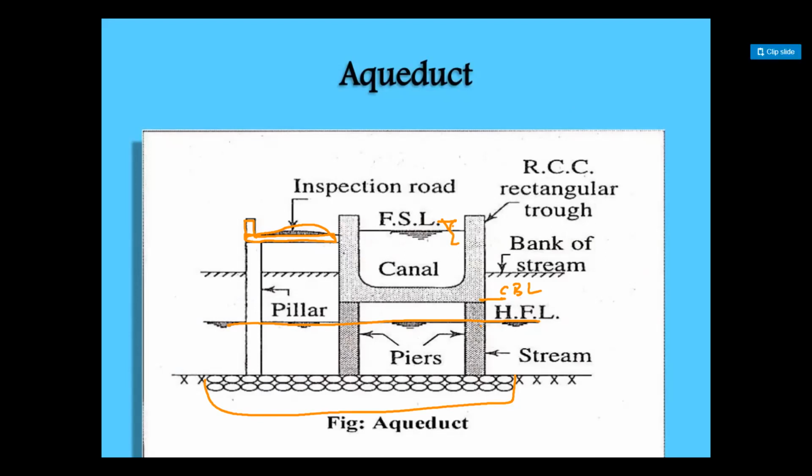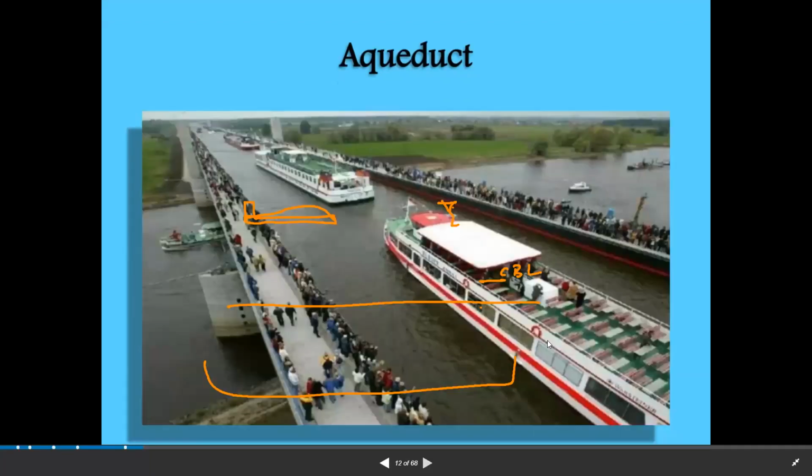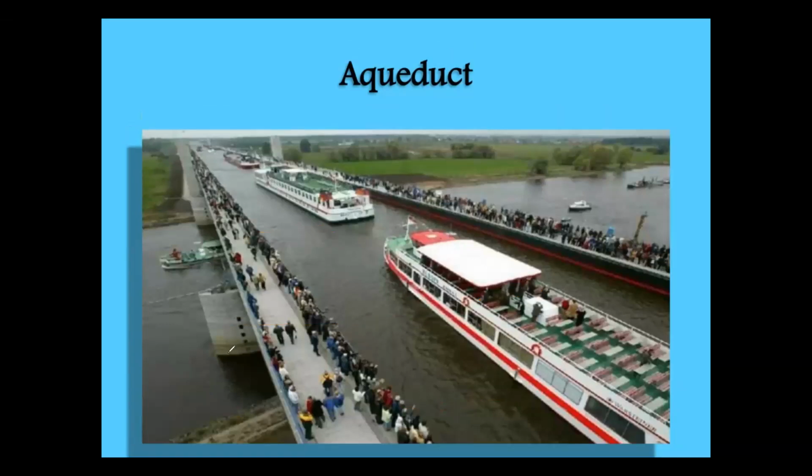Next, we'll see one figure. This is an example of an aqueduct. So here, this will be the canal. Below this canal, a natural stream is flowing, a river is flowing. This is the river flow direction. This will be the canal flow direction. They are crossing each other.